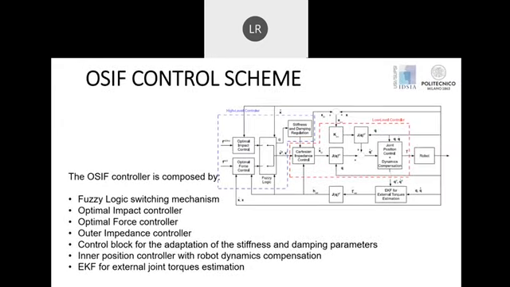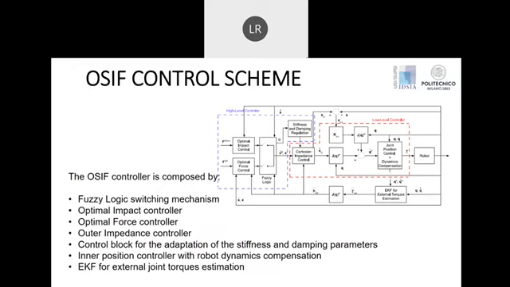In this slide, we can see the main control schema related to the OSIF controller. We can highlight the low-level controller that is composed of a Cartesian impedance control and an inner joint position controller.